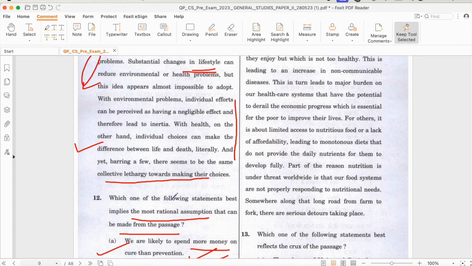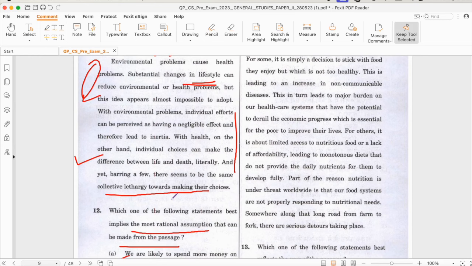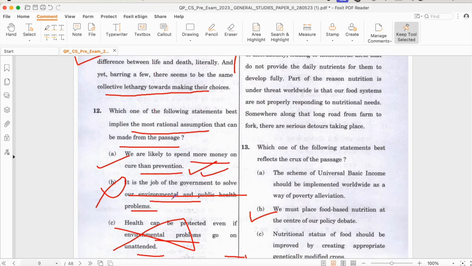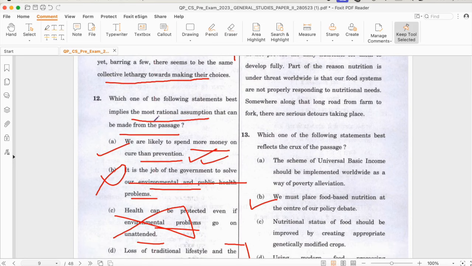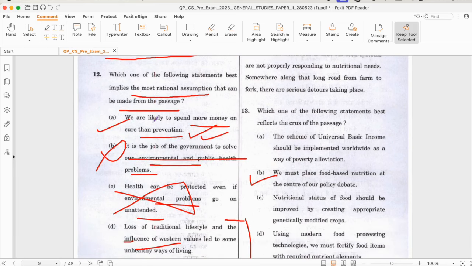Okay. Now, the question is not talking about inference. It is talking about the assumption that the passage is making. Assumption is different from the message. Assumption is something a writer has assumed before writing it. Okay. Now, this type of question is hardest to solve if you have only read the passage. But if you go from the question itself, one can easily solve it by eliminating the options.